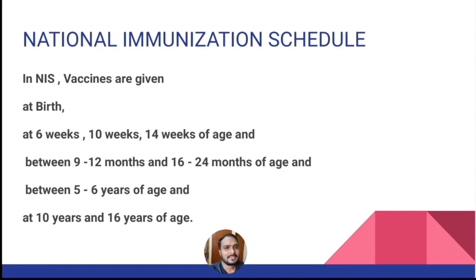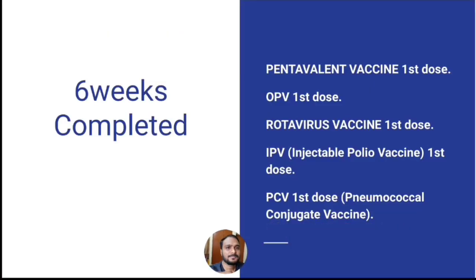Next, coming to the vaccines that are given to the child at 6 weeks of age. They are pentavalent vaccine first dose, oral polio vaccine first dose, rotavirus vaccine first dose, injectable polio vaccine first dose and pneumococcal vaccine first dose.